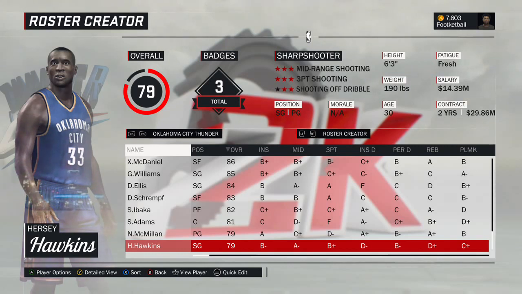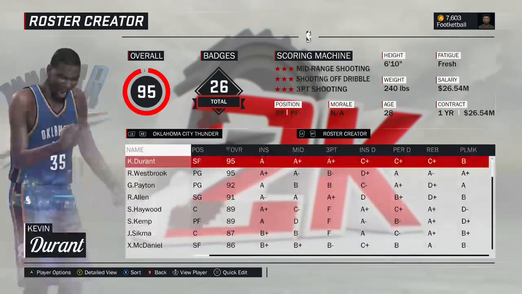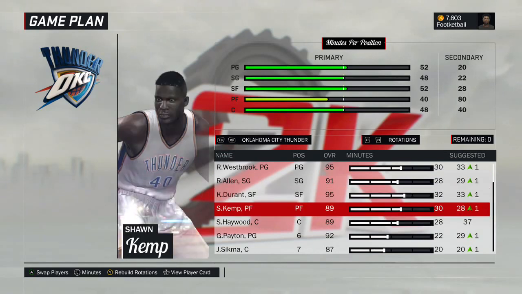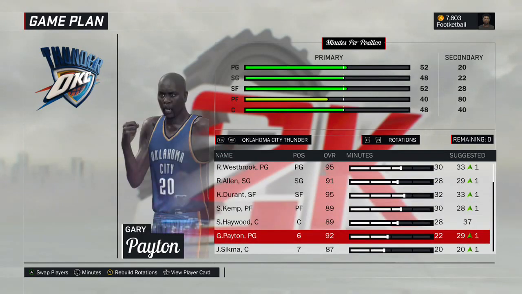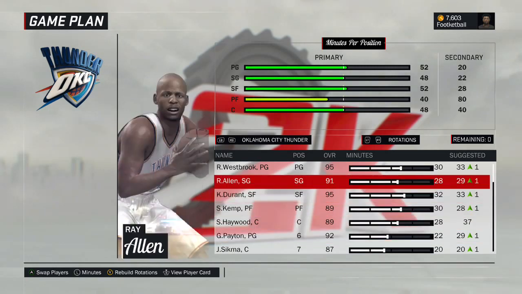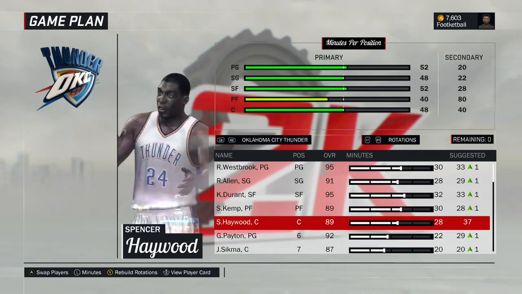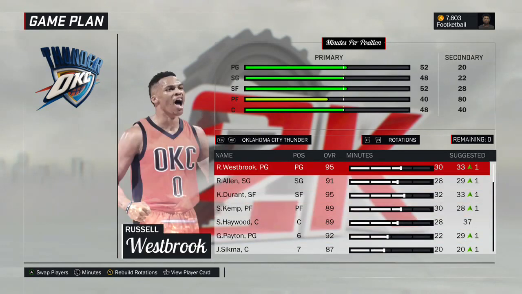And this is the 1988, or I'm sorry, where's Hersey Hawkins? 1997 version of Hersey Hawkins. Let's look at the rotation quickly. Russell Westbrook, Ray Allen, Kevin Durant, Sean Kemp, Spencer Haywood. Obviously, you could easily start Payton and maybe move Westbrook to the 2, but it's not like Ray Allen's a bad option there either. So Gary Payton, 92 off the bench. So yeah, this is a really good team. It's gonna be a fun team to play with.